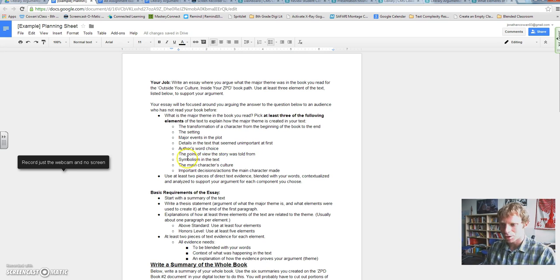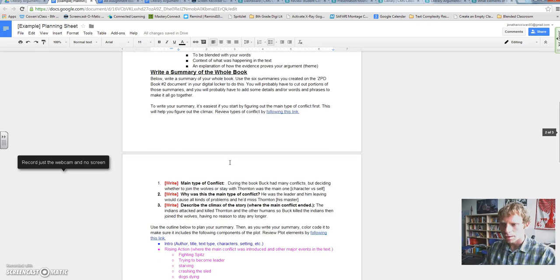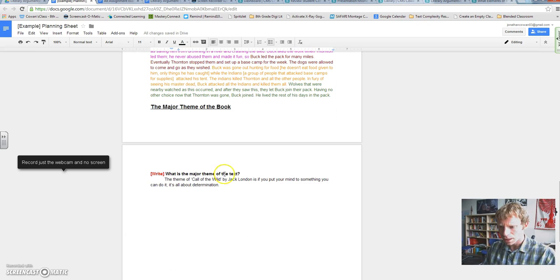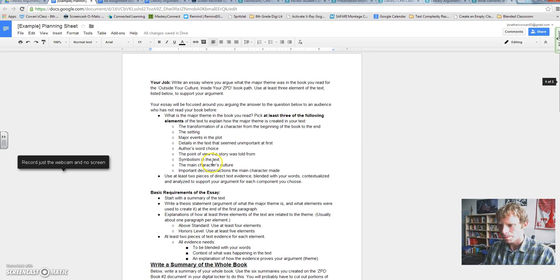Symbolism in the text. Symbolism was a long time ago. I'll link this to the concept. You did this way back when you read Max at Sea. It's the idea of a thing in the text representing an idea or an emotion. For example, if the theme here is determination, were there actual things or events in the text that were symbols of determination? Could you link that to the theme?